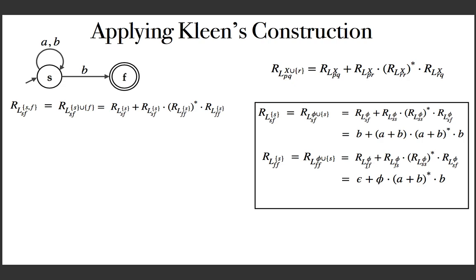Why? Because from F back to F, only epsilon. And from F back to S, there is nothing.